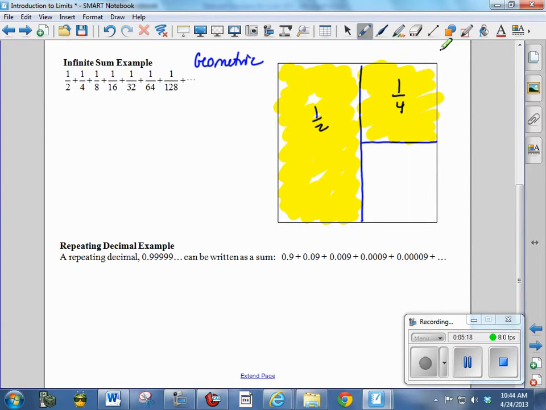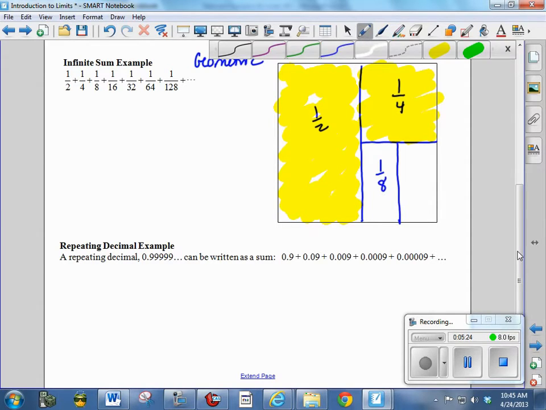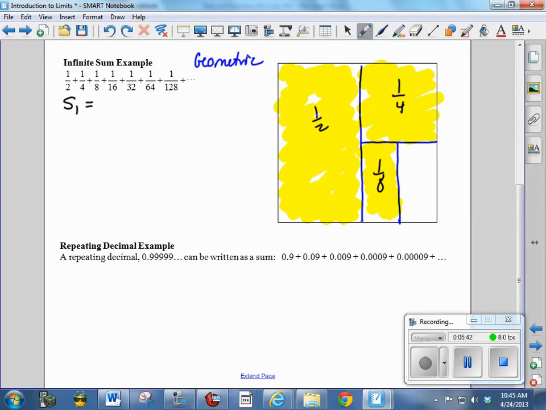And if we add 1/8 to this, and we color in another section, oops, that wasn't what I meant to do. We'll try that again. So 1/8. I'm having a little trouble with my cursor, so hopefully it will not give me fits. Now we have a total of 7/8 covered. So if you remember our language from sequences and series, the first sum is 1/2.